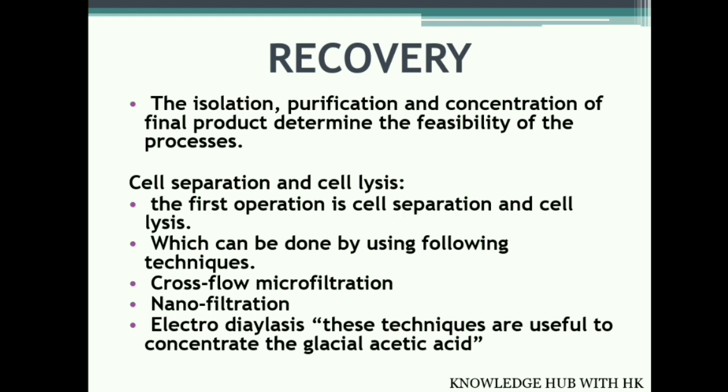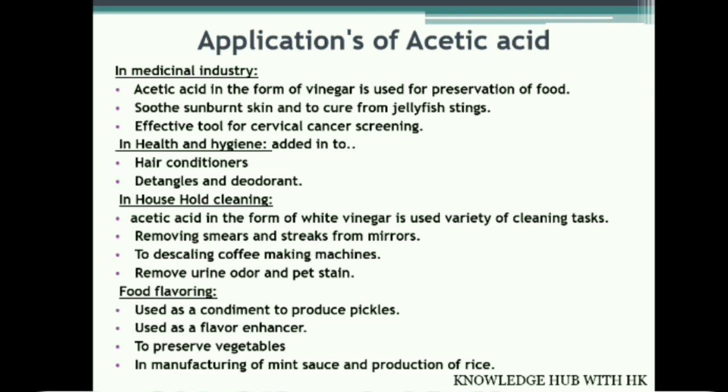Recovery is performed using isolation and purification of the solution. First, cell separation is done by using the following techniques: cross-flow microfiltration and nanofiltration. Electrodialysis is a technique used for the concentrated glacial acetic acid extraction.